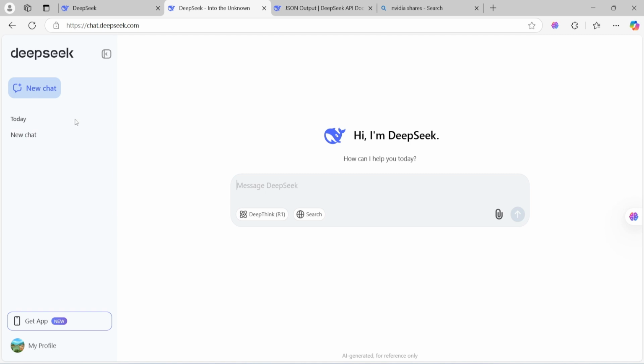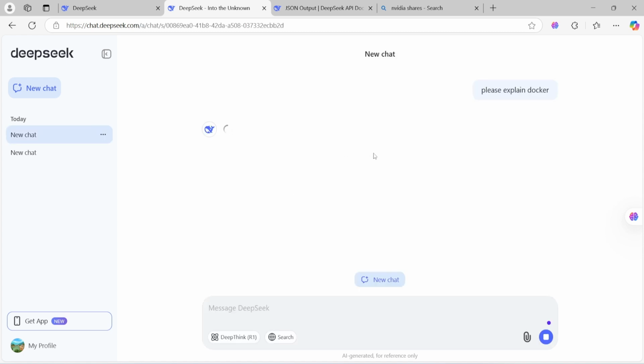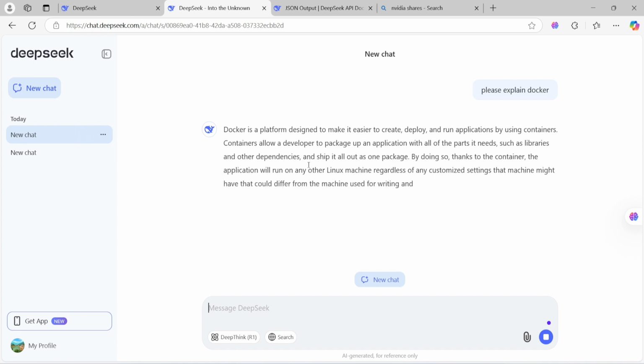Let's take one more example. I'm giving you a prompt: please explain Docker. You will see the output here, it is better, right?